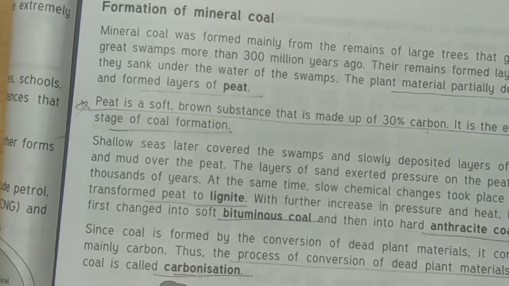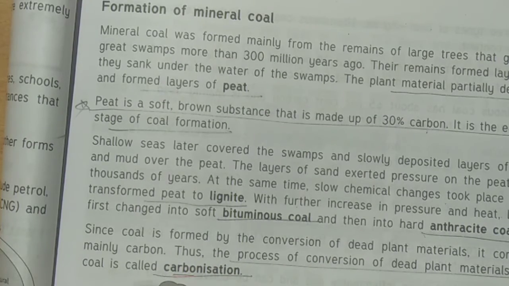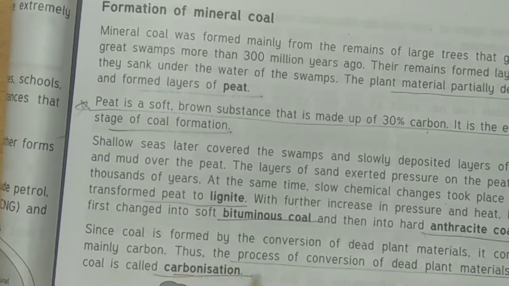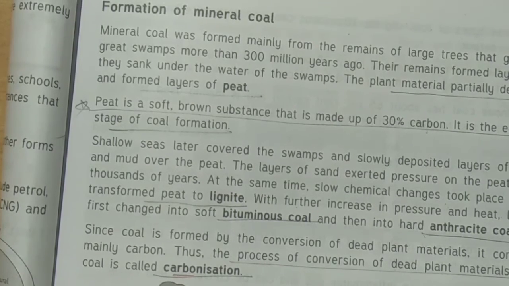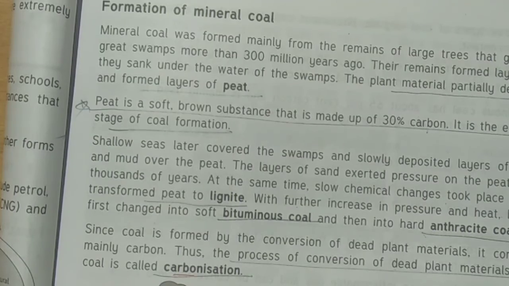Since coal is formed by the conversion of dead plant materials, it contains mainly carbon. Okay, see, coal is mainly formed from dead plants and animals, so it mainly has carbon. Thus the process of conversion of dead plant materials into coal is called carbonization. So what is carbonization? It is the process of converting dead plant materials into coal.